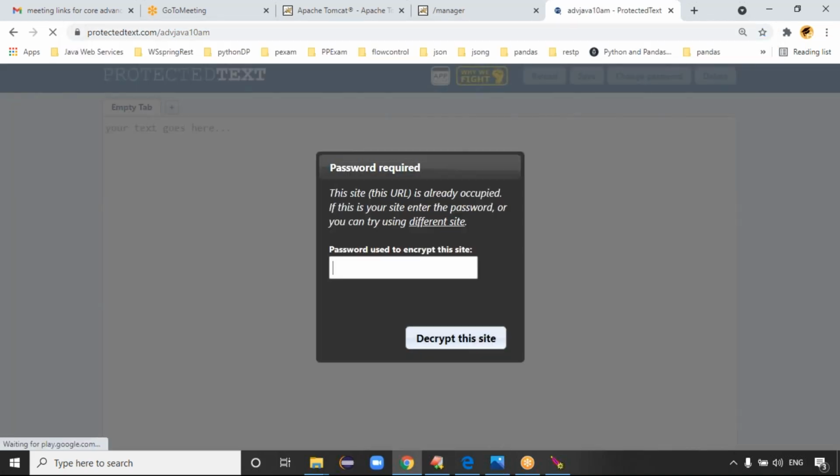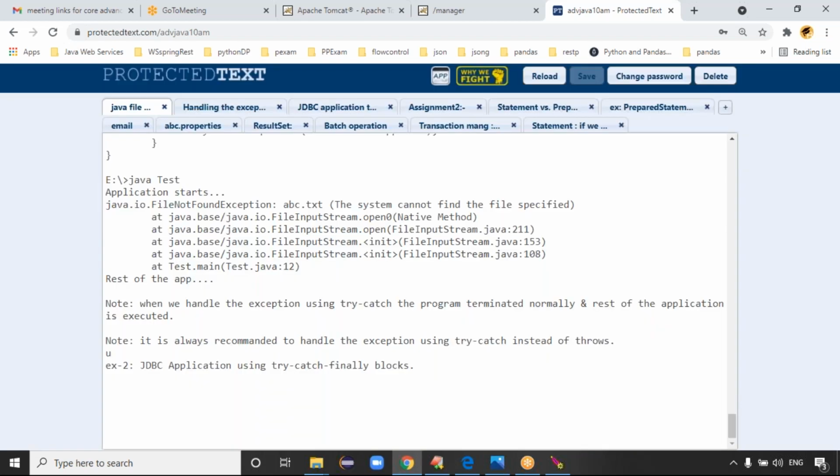But that information will not come by default. We have to add the log information to the project actually. Okay, understood. Then we have to add log information in the project. Only then does that information go to the log file actually.